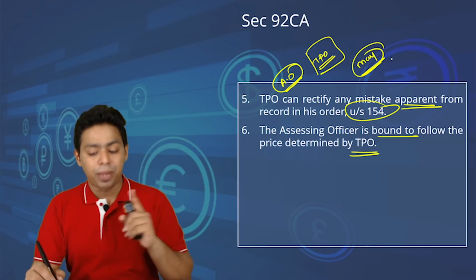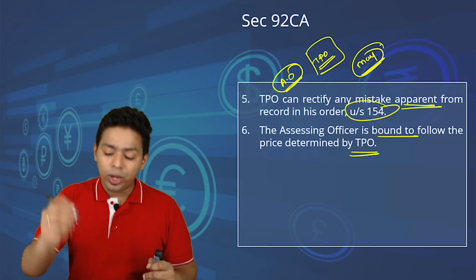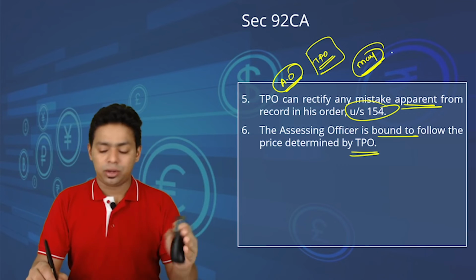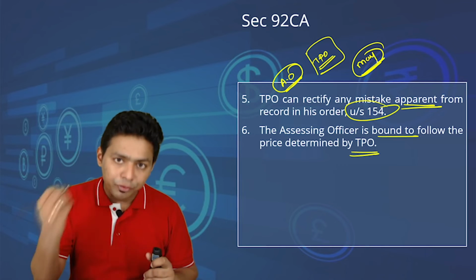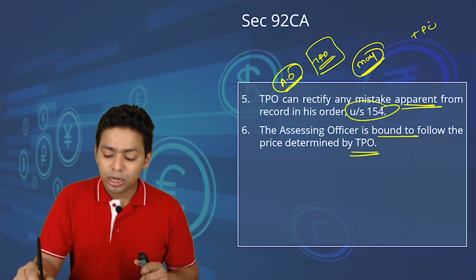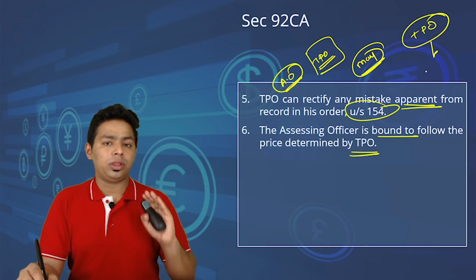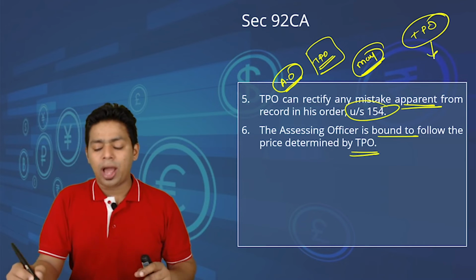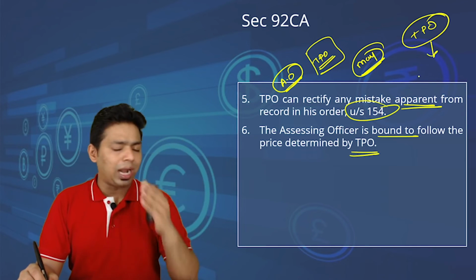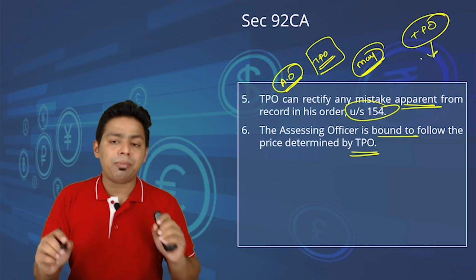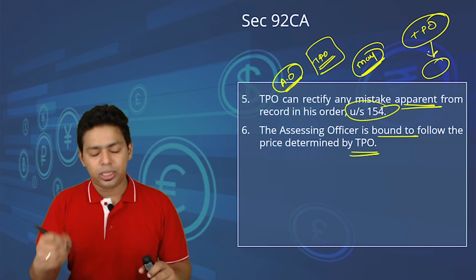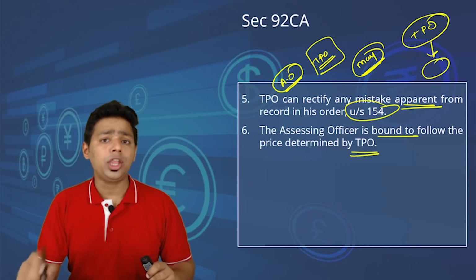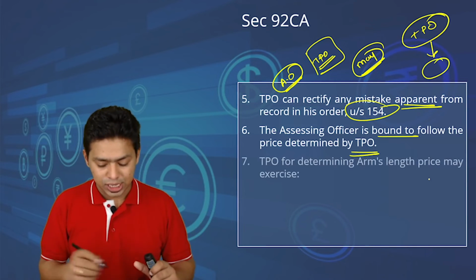Now please understand, based on this, I am telling you one case law. Whether to refer or not is the choice of the AO. But once the matter is referred to the TPO, the report of the TPO has to be followed. Then he cannot say, no, I do not agree with your orders. No, that is not the case. Once the matter is referred to the TPO, he is bound to follow. The AO is bound to follow the order of the TPO in the particular assessee's case.